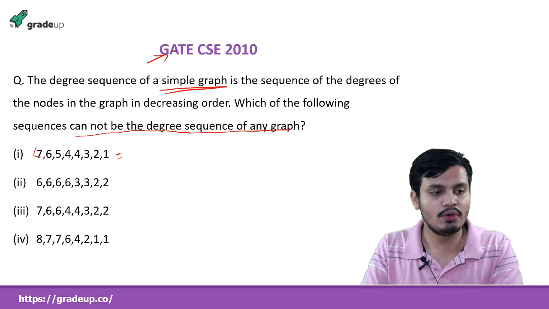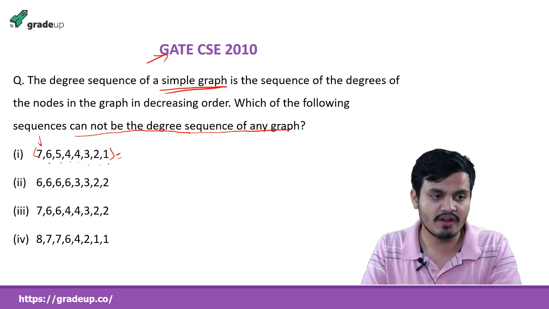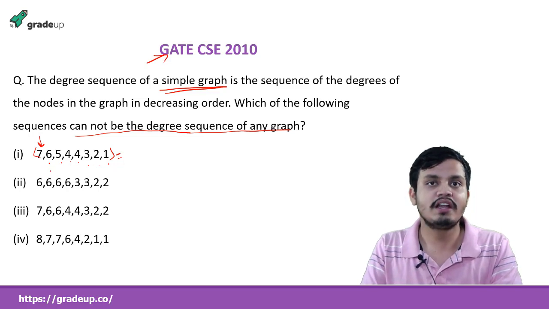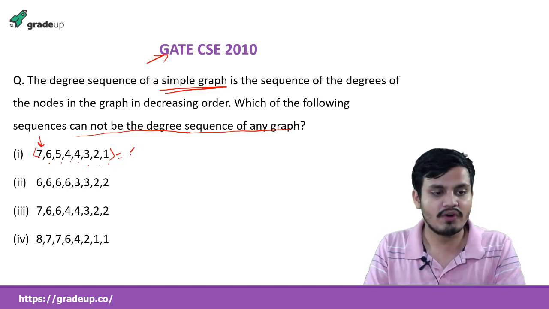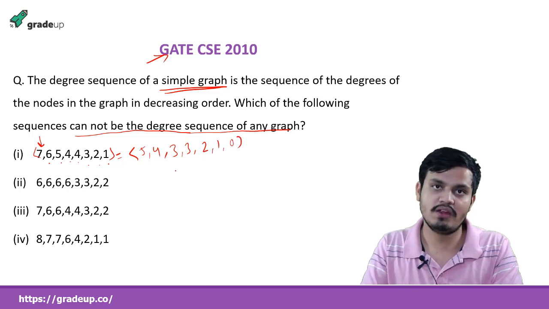So how will we do it? We try to remove 1, 2, 3, 4, 5, 6, 7. Why do I write this 7? Because it is 7 here. That is why I am writing this as 7. Now decrement all of this by 1, and what will we get? 5, 4, 3, 3, 2, 1 and 0. Okay, we will get this.